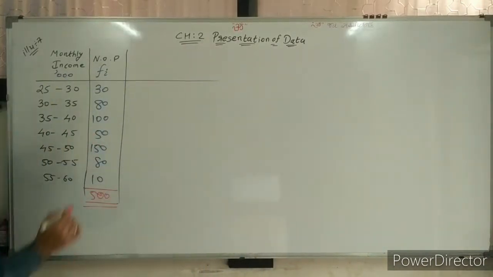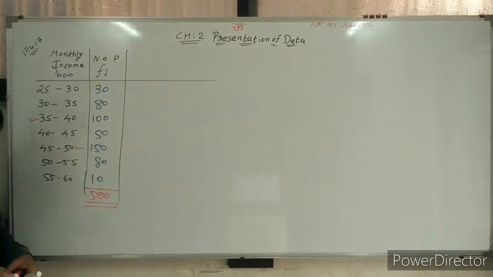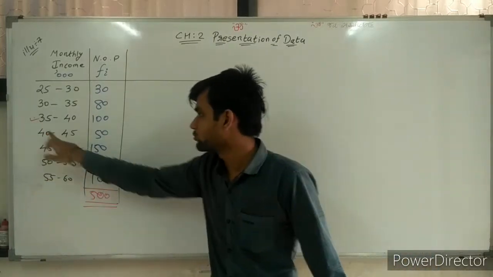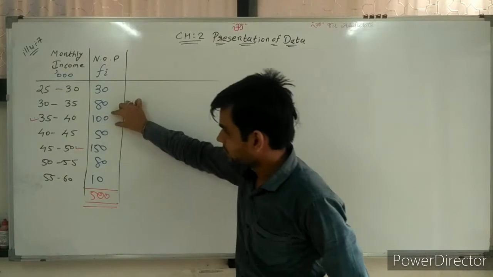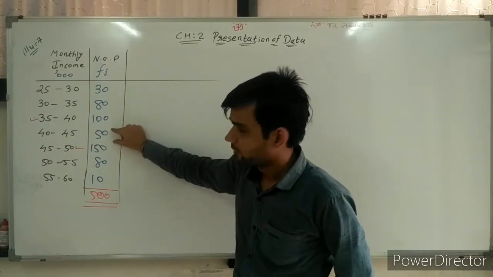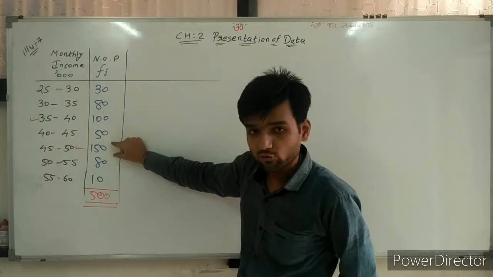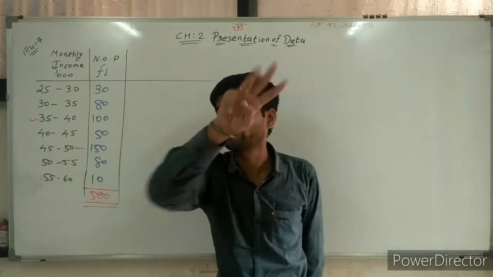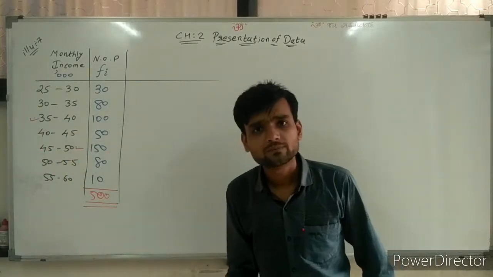Just try to think. So 35 to 40, 100; then 40 to 45,000, 50; and 45 to 50, 150. So the total of this is 300. So 300 persons are getting between 35 and 50,000 salary.